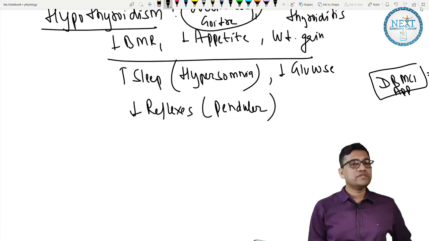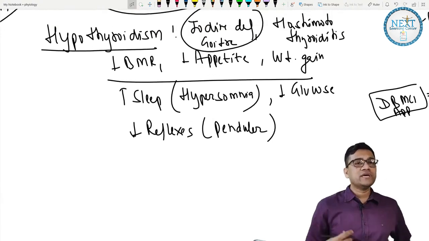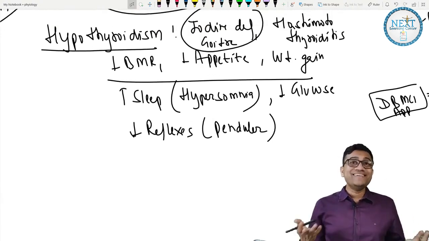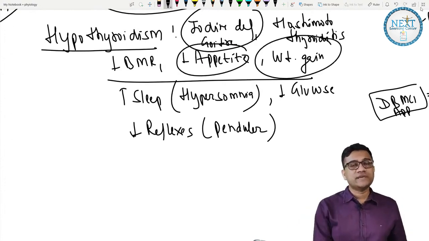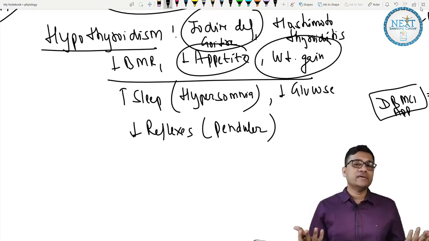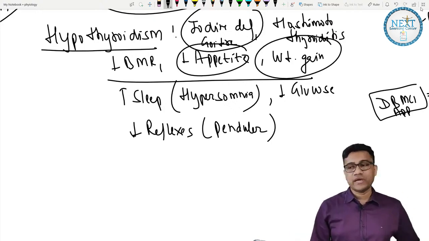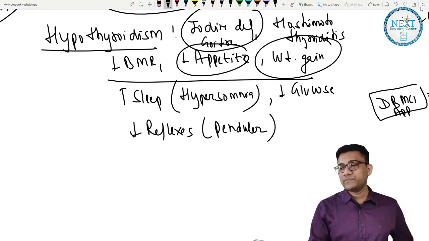So what does she say? Mostly they are females. So what do these hypothyroid females say? I eat nothing, still I am gaining weight. She doesn't eat anything but keeps swelling up. Do you understand? She ate nothing, yet she swelled. Why? Because of less BMR. Are you clear? Because of less BMR. I hope it's clear.